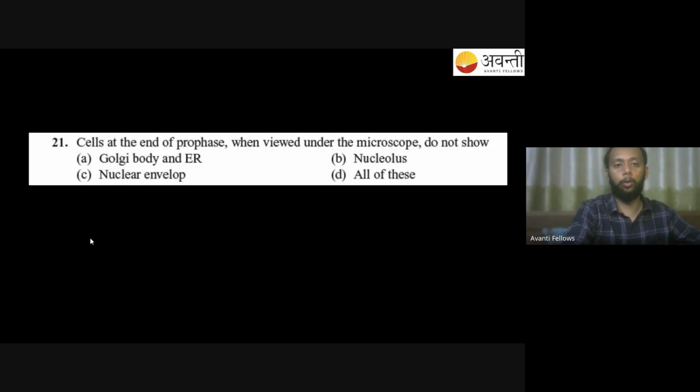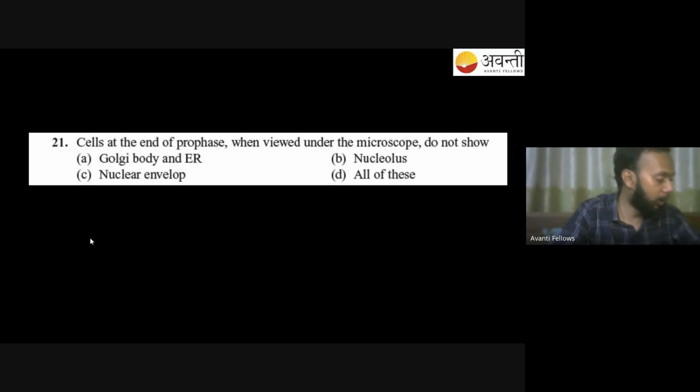Now let's do this question. These are all simple questions. Cells at the end of prophase when viewed under the microscope do not show. When you observe cells in prophase, by the end of the prophase, what are the things you do not get to see? Do not show. What are the things you don't see over here?